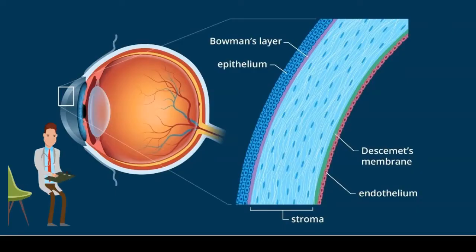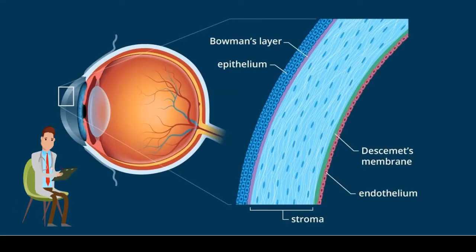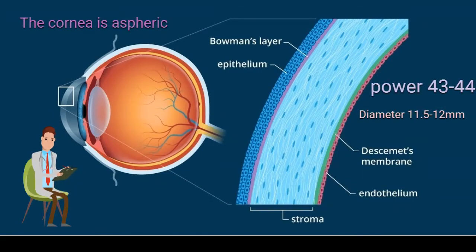The cornea and the sclera form the fibrous layer of the eye, followed by the vascular layer, which is the ciliary body along with the choroid. And finally, we have the neural layer, which is the retina, along with the epithelium covering the ciliary body. The transparent part of the fibrous layer is called the cornea.